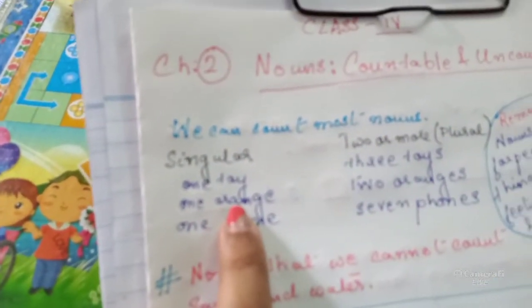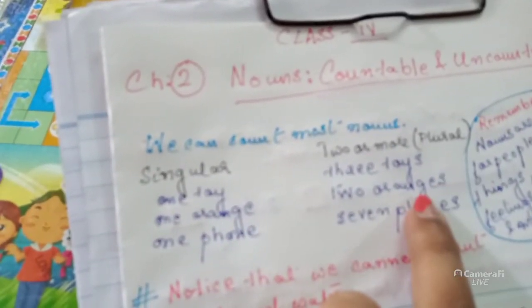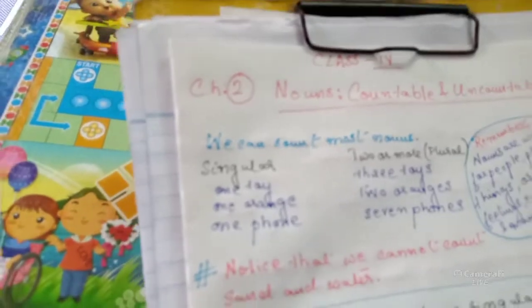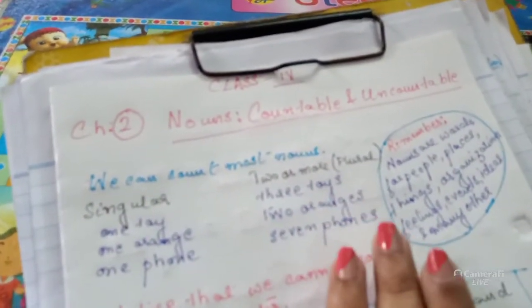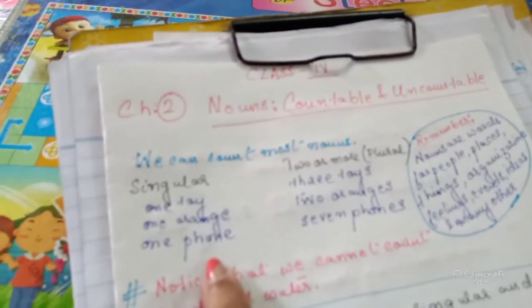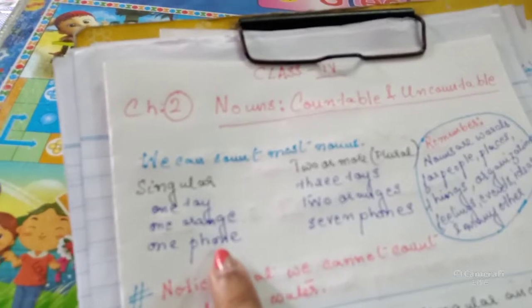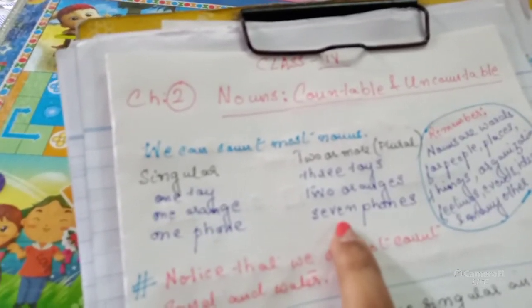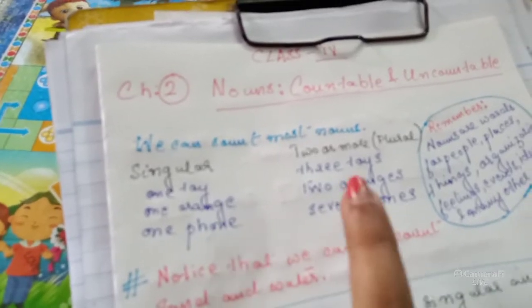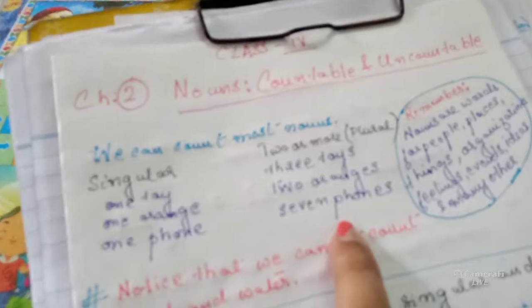One orange, you can count it. Two oranges is plural in number. If one is there, it is singular. Two or more than two, it is plural. One phone is also singular, because it is one. And two or more than two, it is plural.